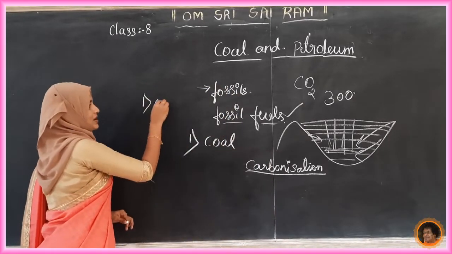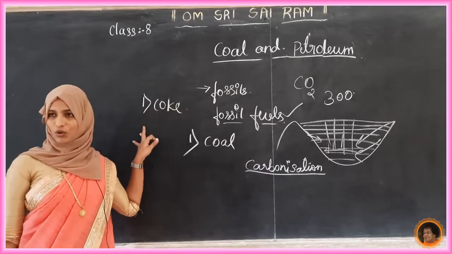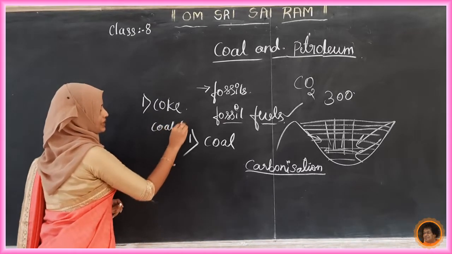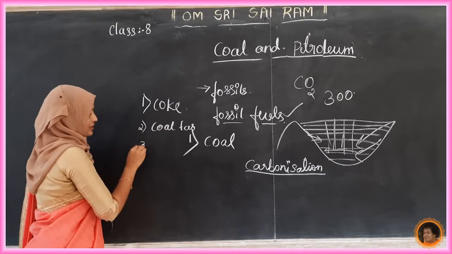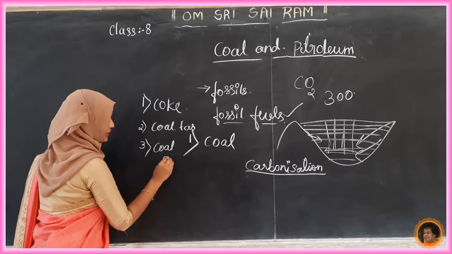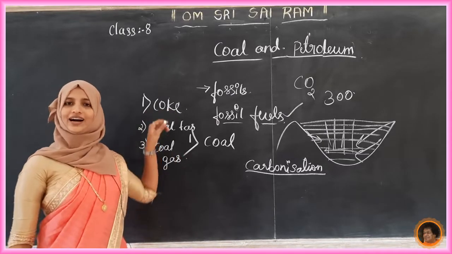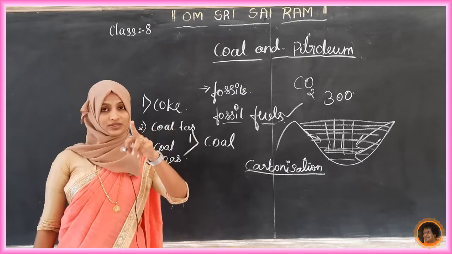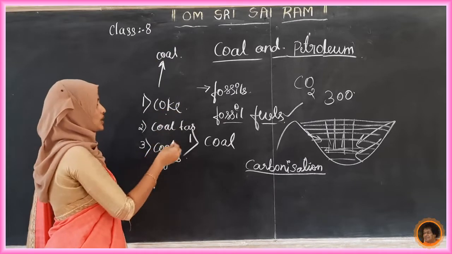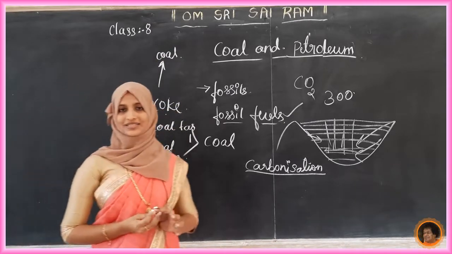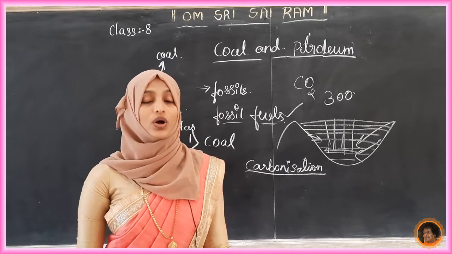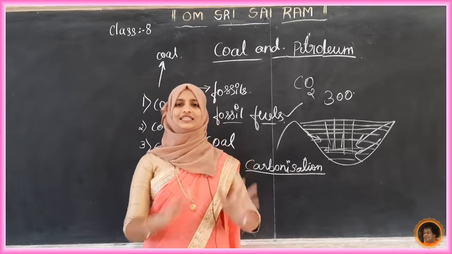First one is coke. Second one is coal tar. Third one is coal gas. These three are the main things we get from coal. The source is coal. From coal we get coke, coal tar and coal gas. Next we will see one by one what coke, coal tar and coal gas are.